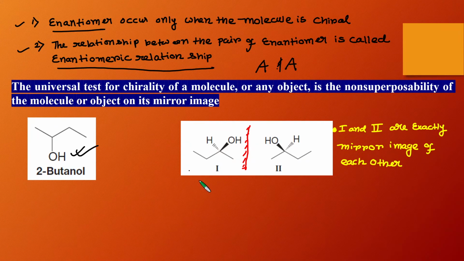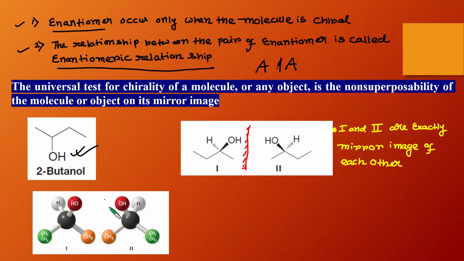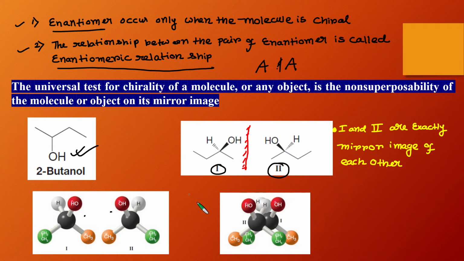Now if you take the mirror image of this 2-butanol, this is the mirror image structure. And these are the ball and stick model structures of structure 1 and structure 2. Now if you test the non-superimposability of these two structures, you will see that they are non-superimposable.